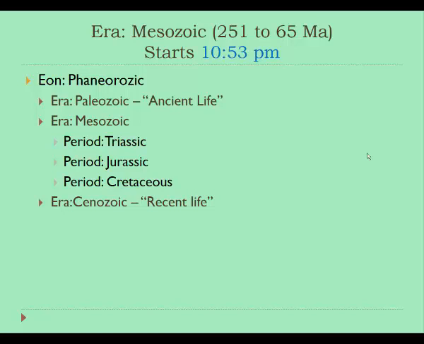Oh, I guess I should mention this is 251 million years ago, the beginning of the Mesozoic era, and it ends 65 million years ago.